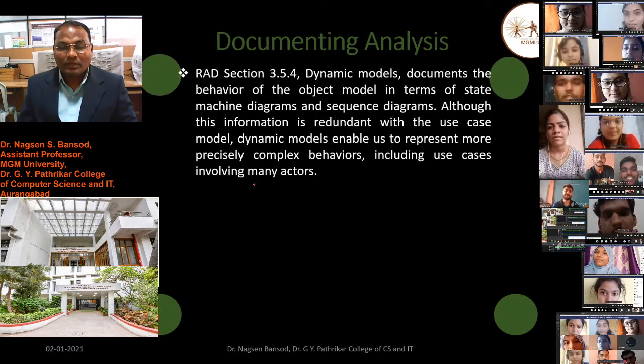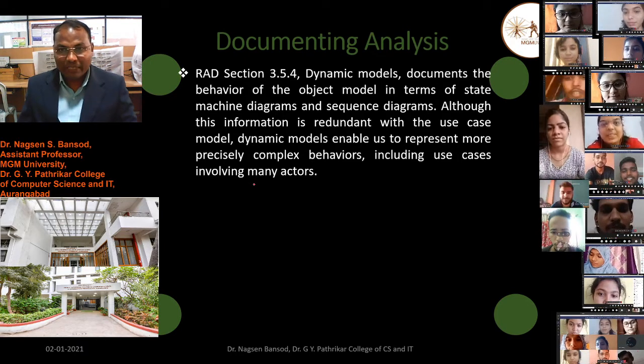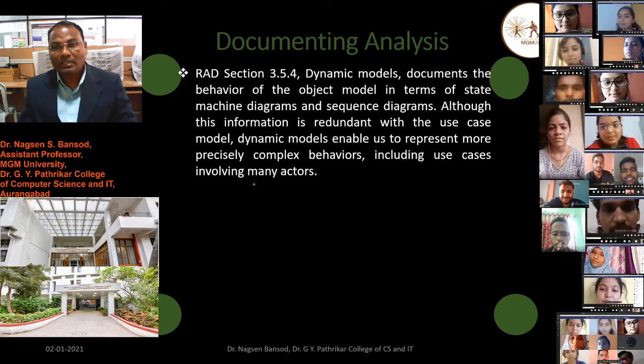RAD section 5.4. Section 3.5.4, the dynamic model, documents the behavior of the object model in terms of the state machine